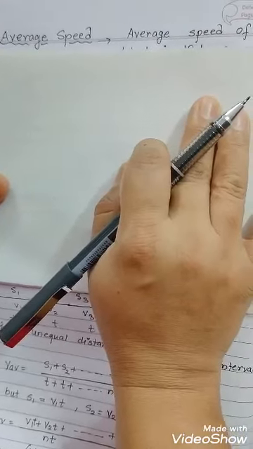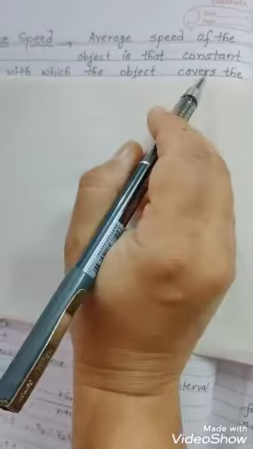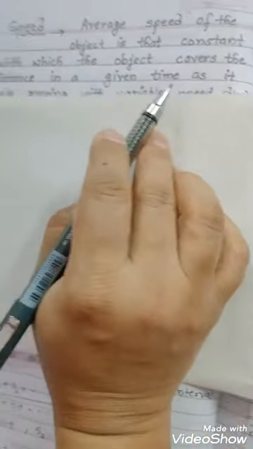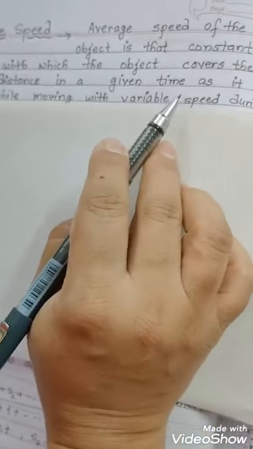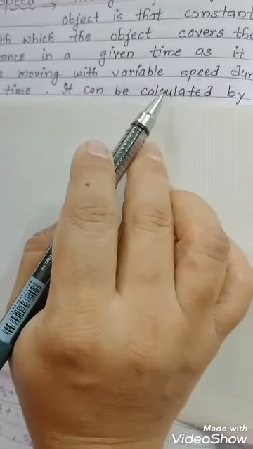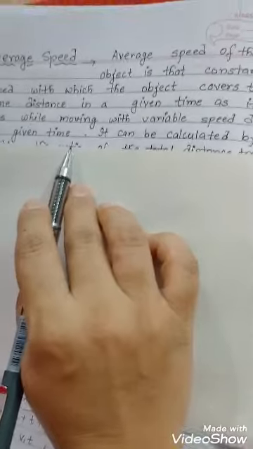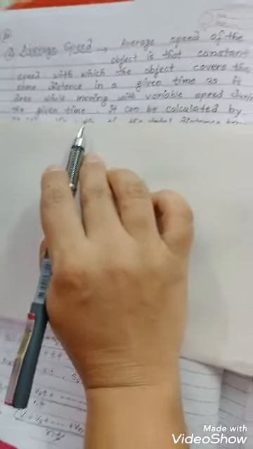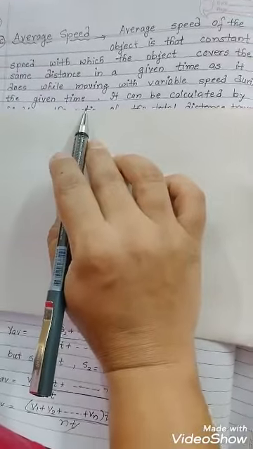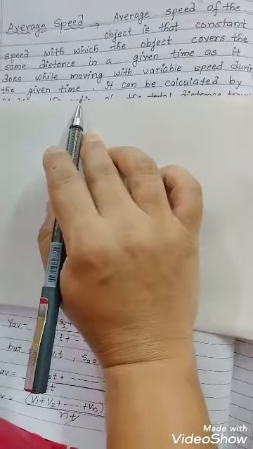Now we will see average speed. Average speed of the object is that constant speed with which the object covers the same distance in a given time as it does while moving with variable speed during the given time. That means average speed is the speed by which the object covers the same distance as it covers in variable speed. So that speed is called average speed.